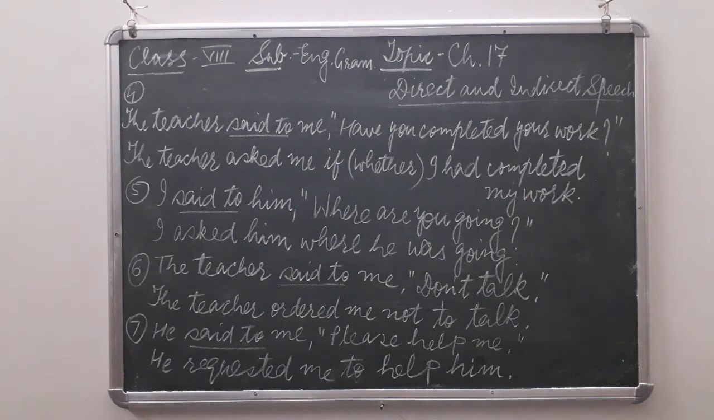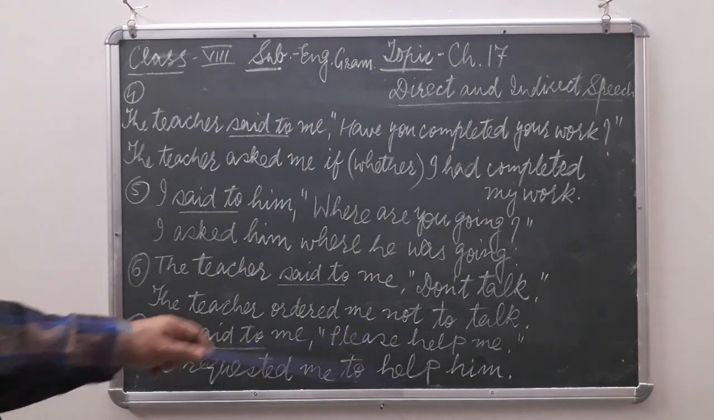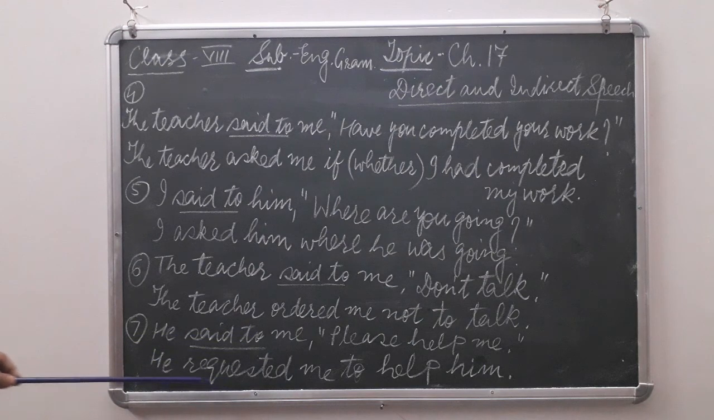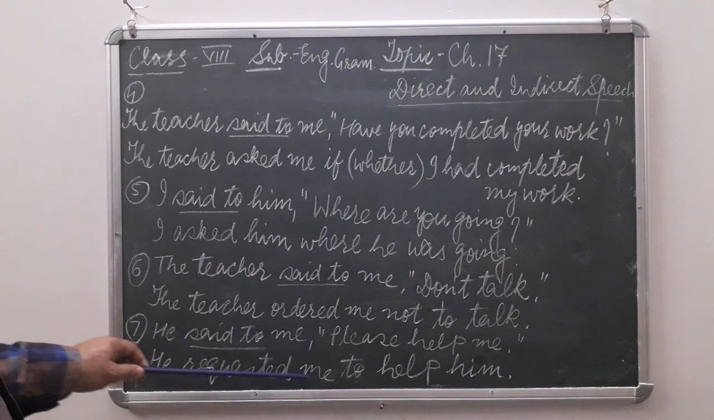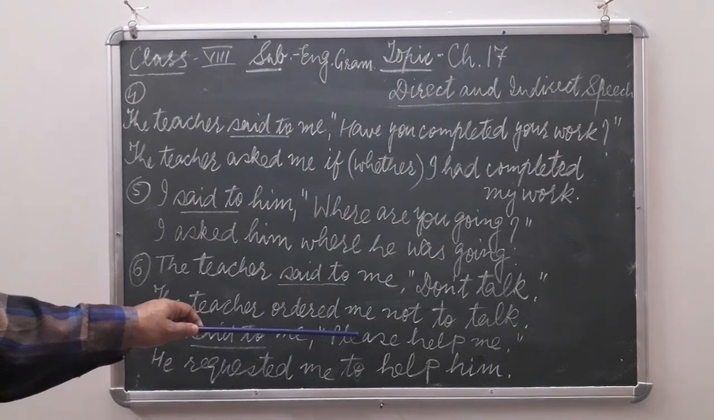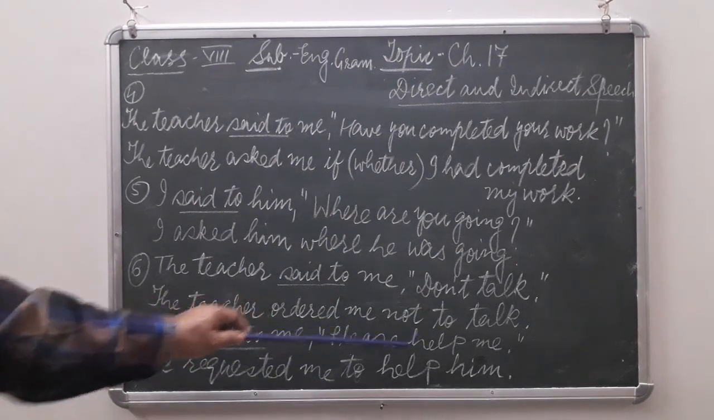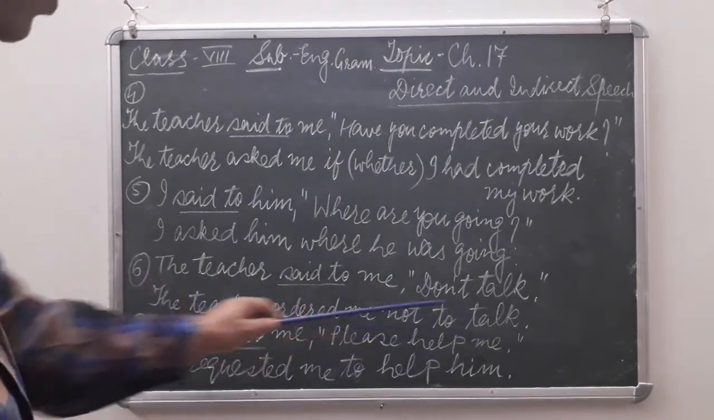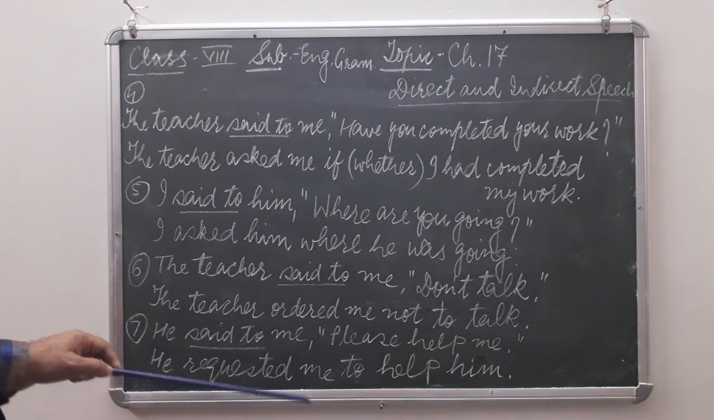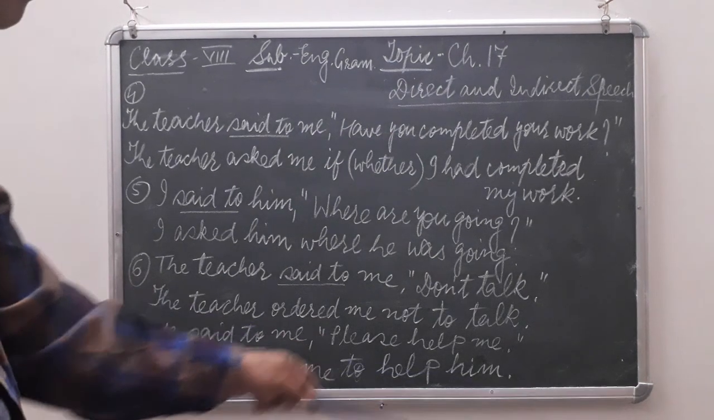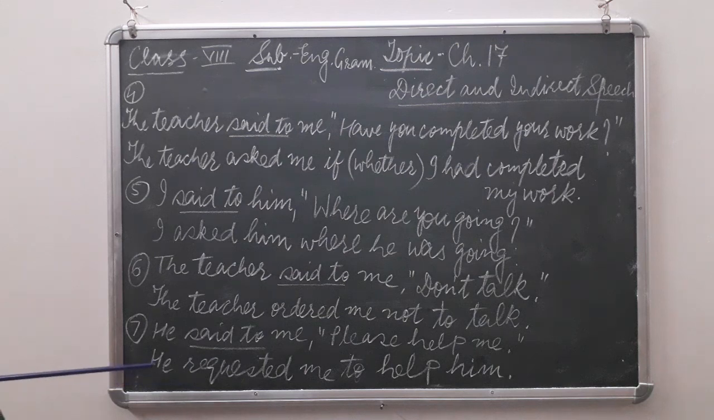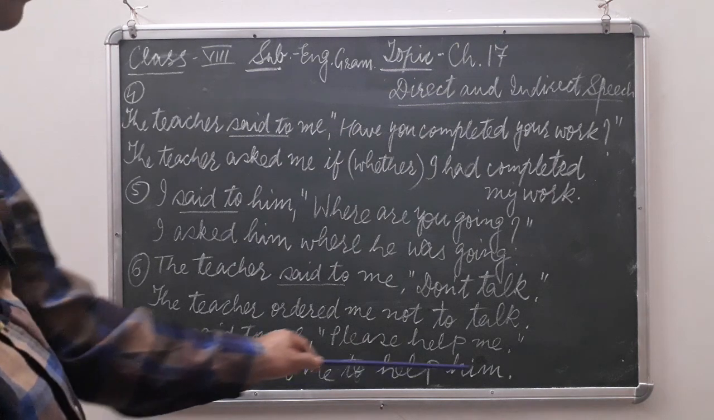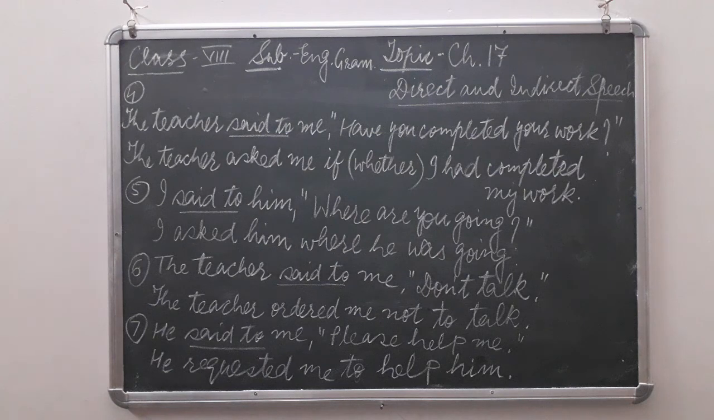Next, example number 7. He said to me, "Please help me." Now children, it is a request form. That is why said to changes into requested. He requested me. Now we have already written here requested, so please will be cut. To will be joined with infinitive, to help, and here me refers to whom? He. So we will write here him. So what will be the answer? He requested me to help him. Okay. Next.